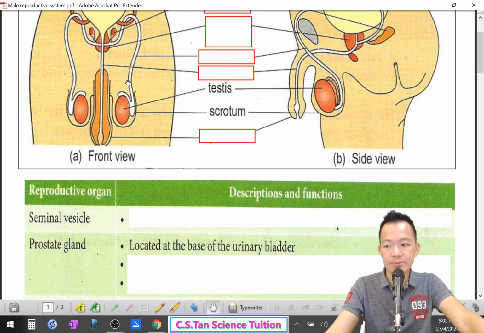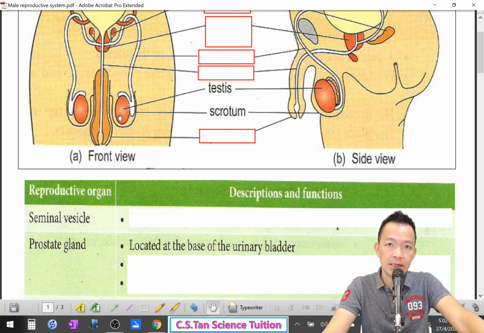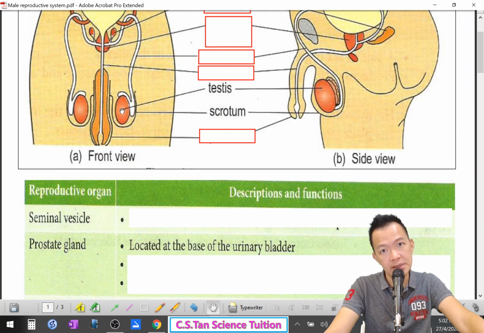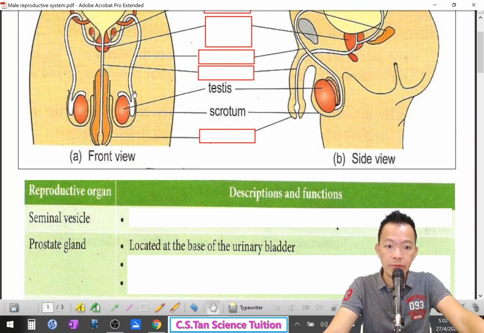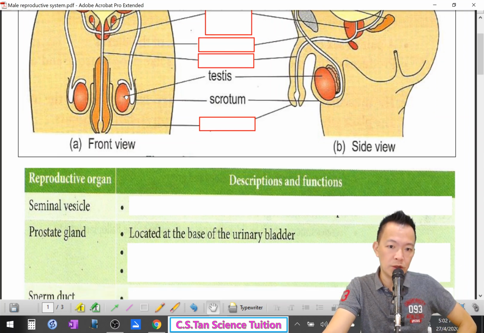When testes are making the sperm, they need a temperature a little bit lower compared to body temperature, lower than our 37 degrees, around 34, 35. Okay, so in order to maintain the temperature, testes are kept inside the scrotum and outside our body. How do you control the temperature? So during